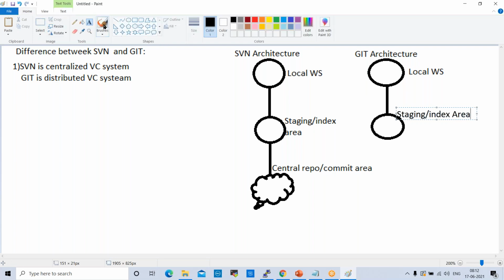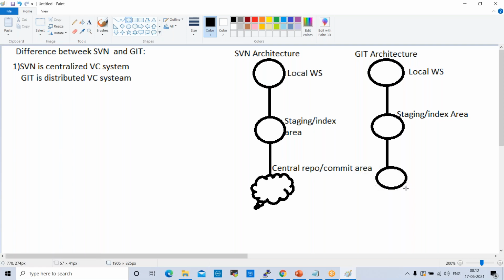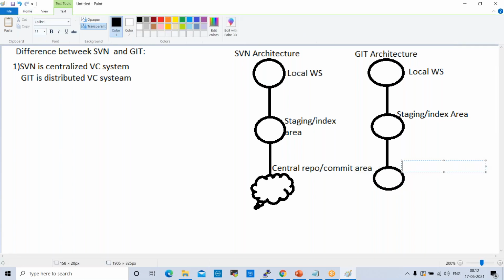After that, the code will be moved to the local Git, the Git local or commit area.